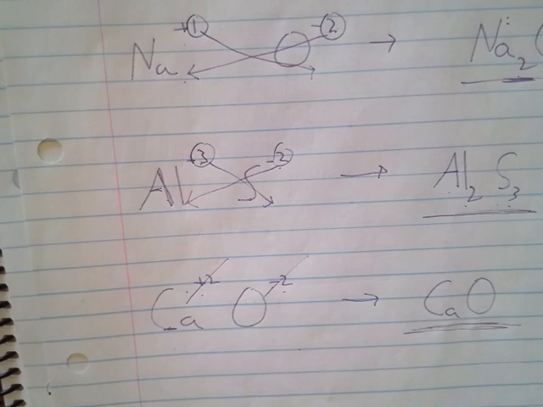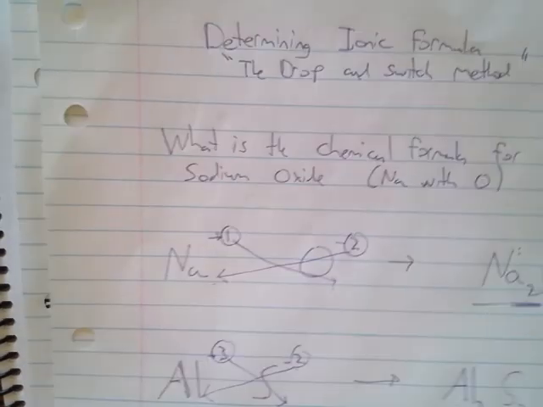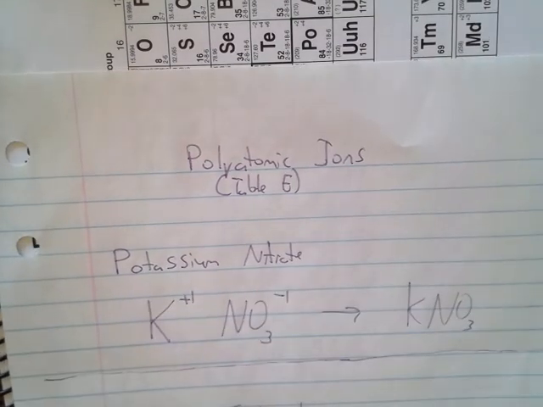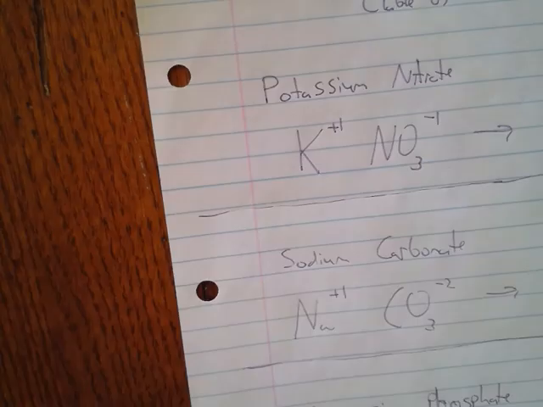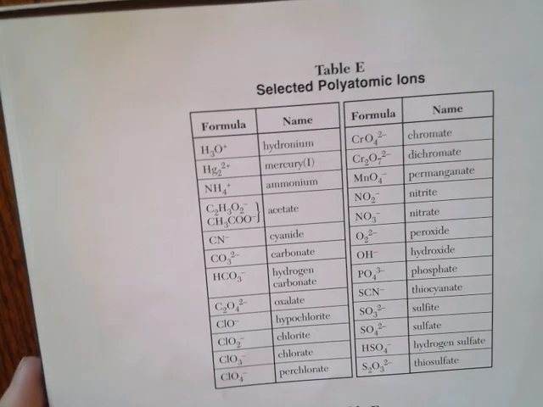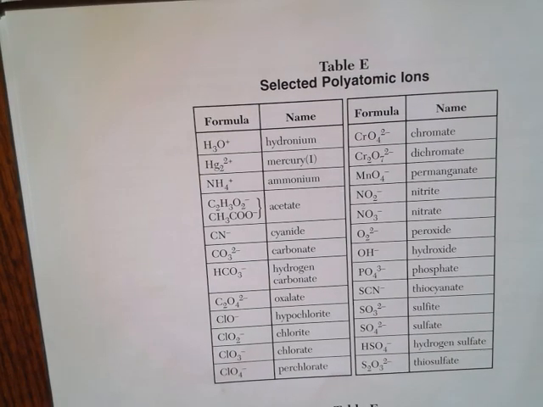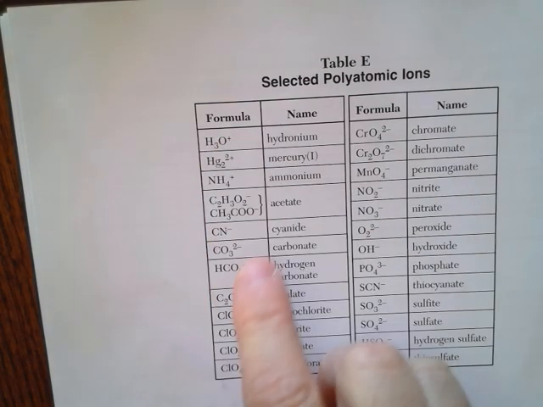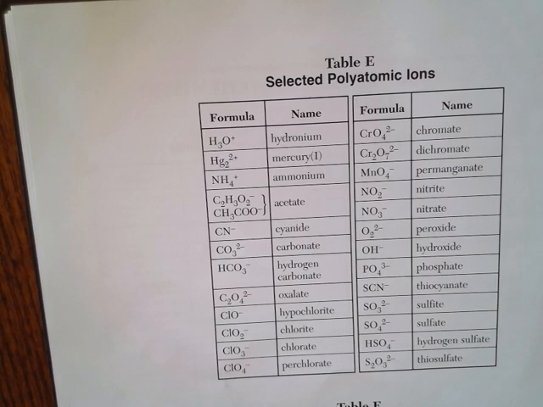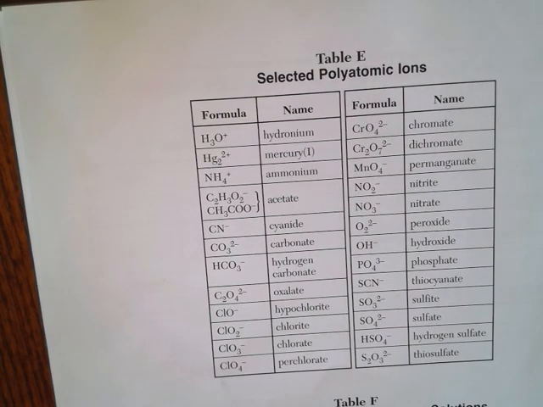And finally, let's apply this same concept to something called polyatomic ions. So first let me show you what the polyatomic ions are. They're in your reference table on table E, and there's a list of, I think, about 25 of them, and here they are. These are structures that have charges. You can see each one is either positive or negative, but they're not one single atom. They're not monoatomic. They're polyatomic. They're multiples.